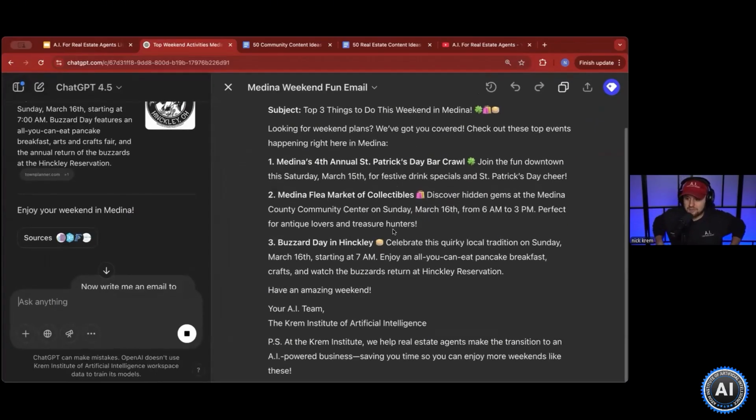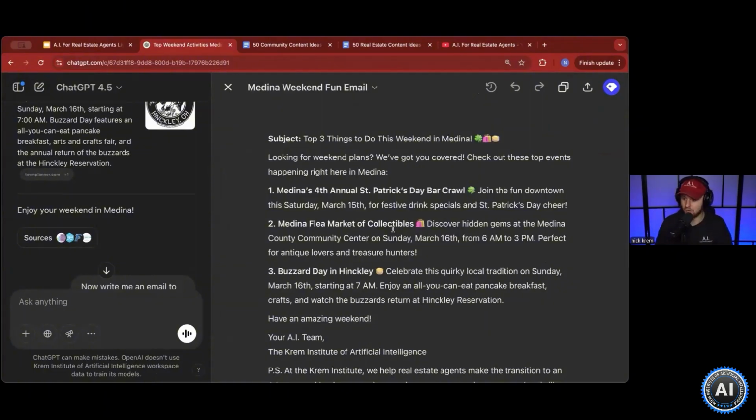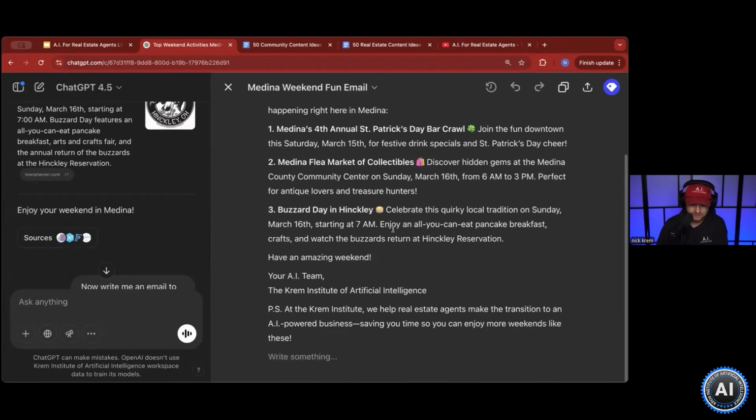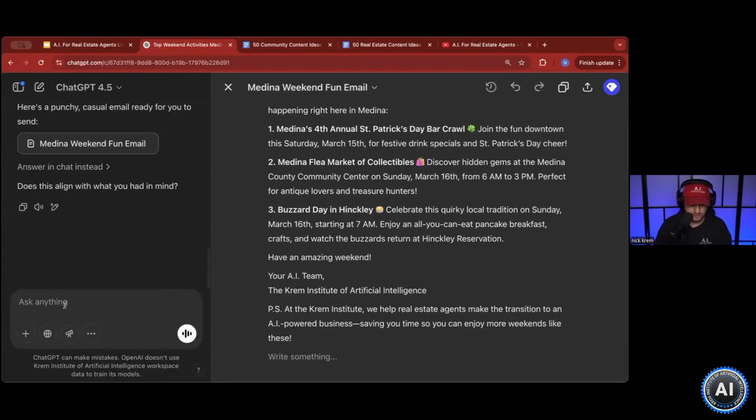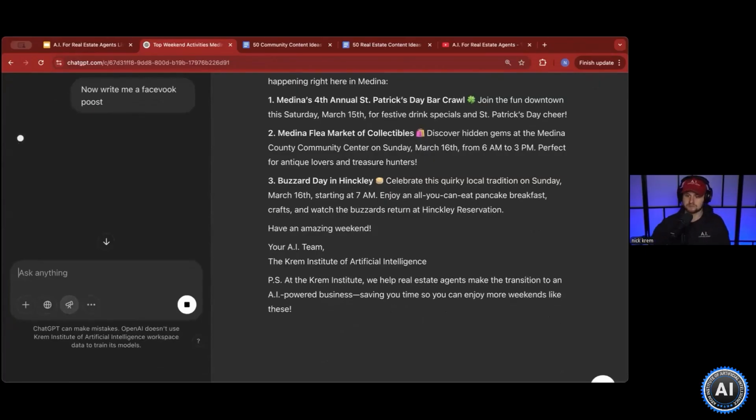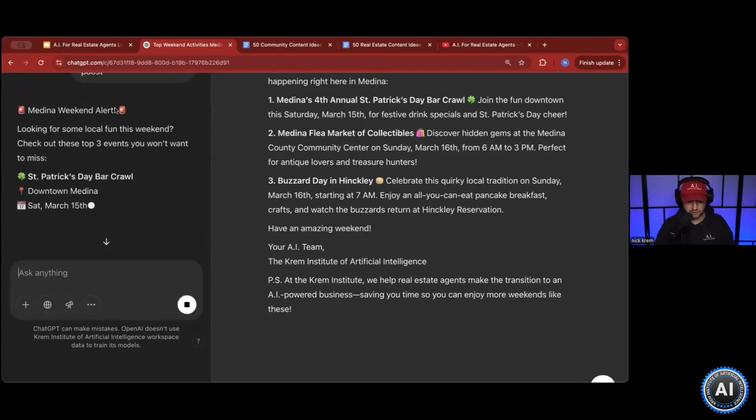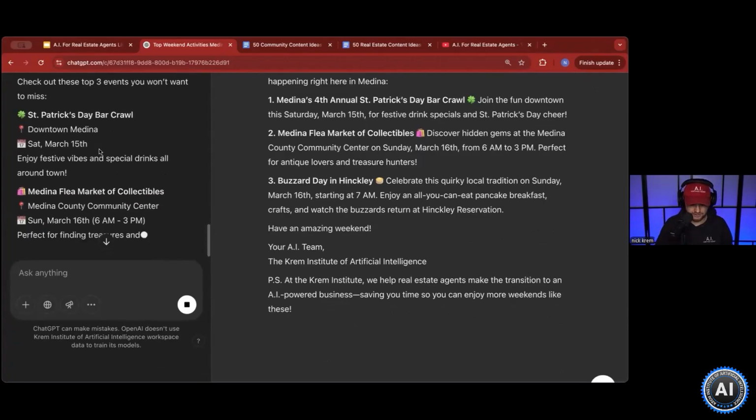Why do I love this? Because people in your community love to know what's going on. It's a very simple email. And you can start getting a following of individuals who like to look for your emails and open your emails. And every single week, you just come in here, hey, what are the top 3 things to do this weekend in my city? And it gives it to you. You can also say, now write me a Facebook post. And it will go through and write you a Facebook post, the top 3 things to do this weekend.